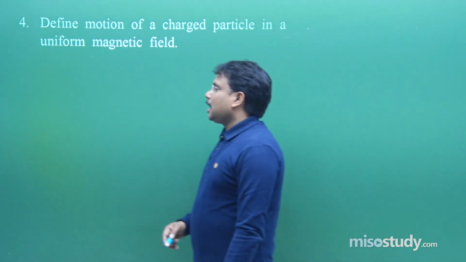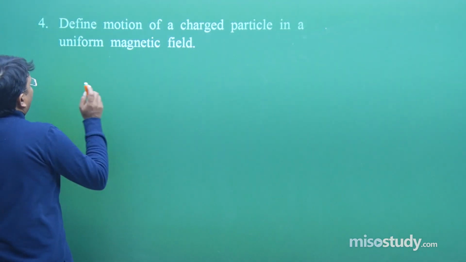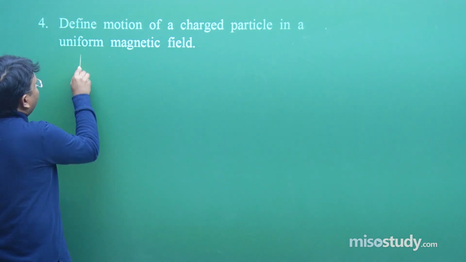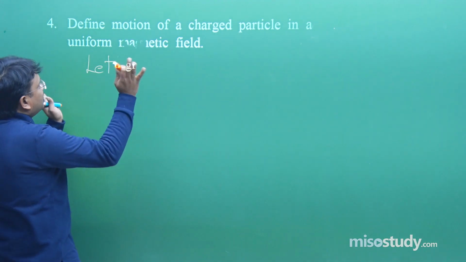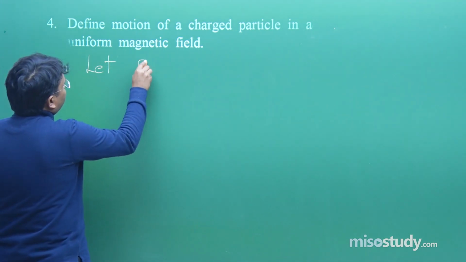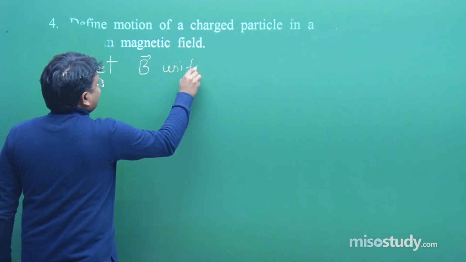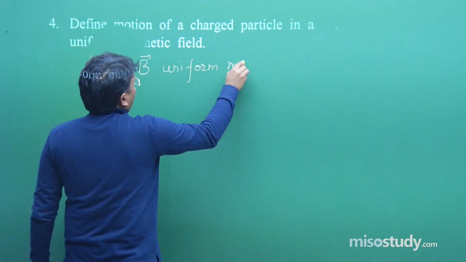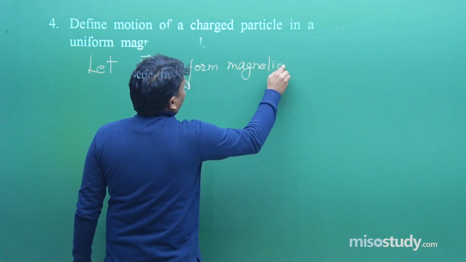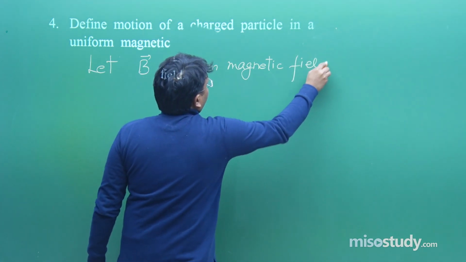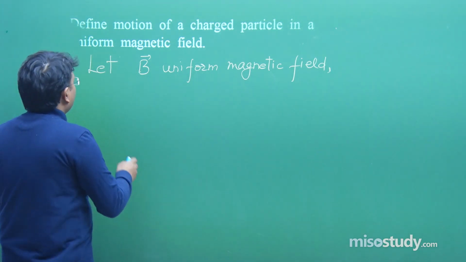First you should start writing the solution or answer of these questions with proper explanation. Let the starting should be like this. Obviously I will not write down the complete solution, but I am just giving you the idea. Let B is the uniform magnetic field, fine, and handwriting should be very neat and clean. The starting of the answer like this: let B be the uniform magnetic field, and